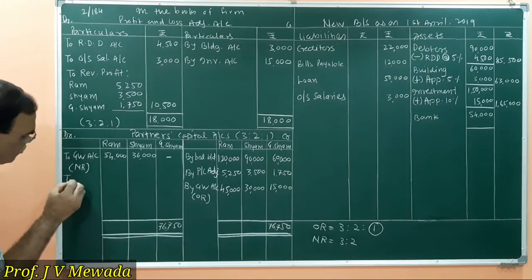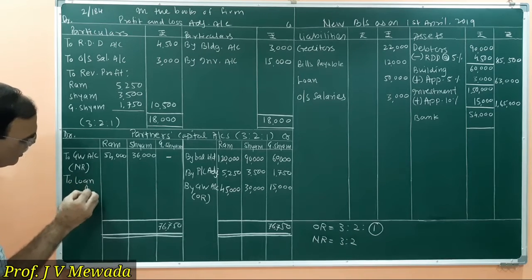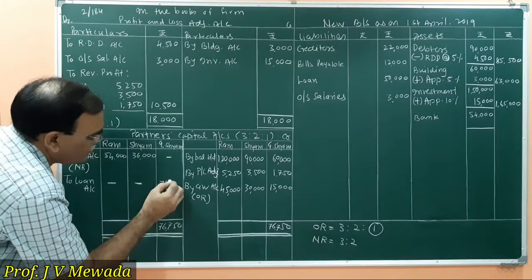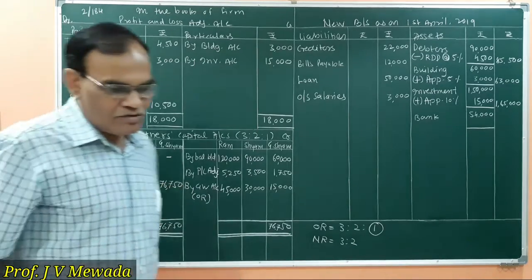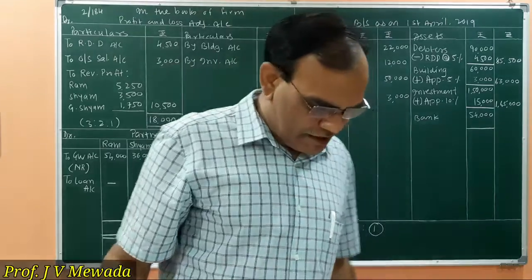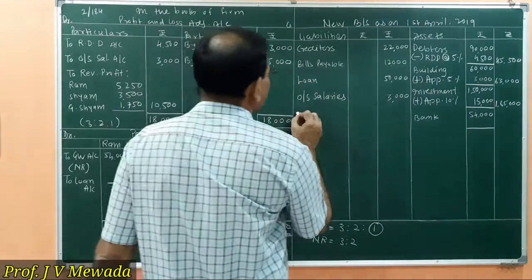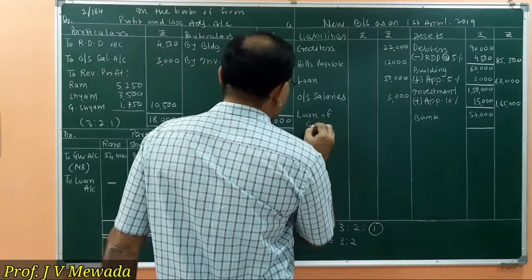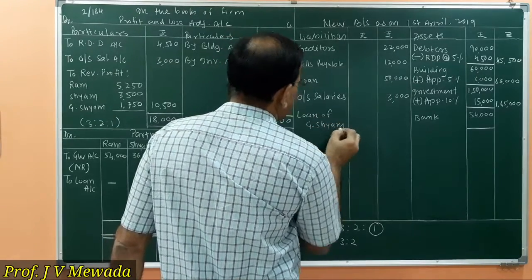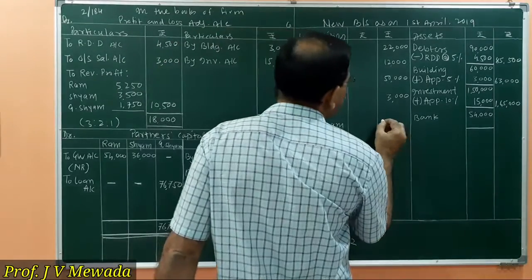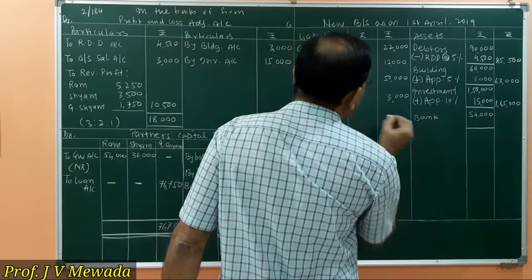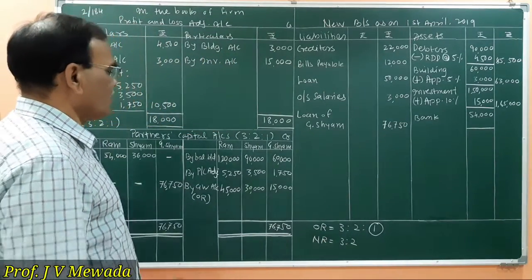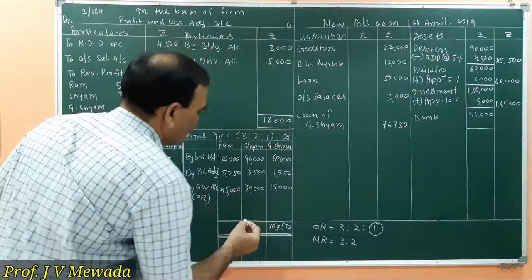So here I'll write to loan account of Ghanshyam 76,750. So 76,750 is the loan of Ghanshyam. So I'll write here loan of Ghanshyam, that is 76,750.